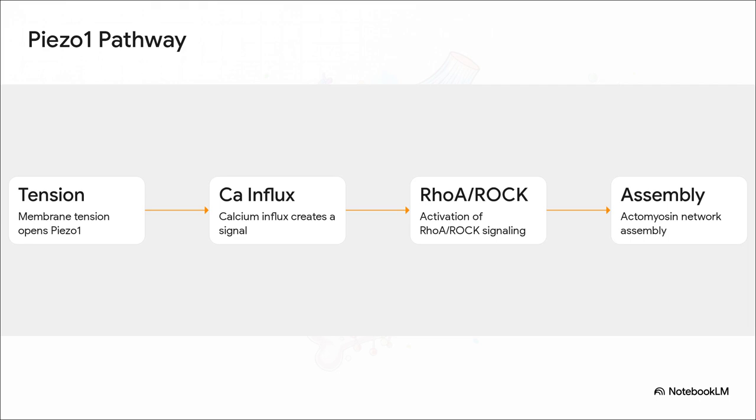That calcium spike then triggers the intracellular RhoA/ROCK signaling pathway. Ultimately, this pathway does two huge things. It drives the assembly of the actomyosin network, and it actively suppresses atrophic genes like KLF15 and IL-6. So, a simple calcium influx directly translates to preserving the muscle stem cell pool and actively preventing cellular senescence.